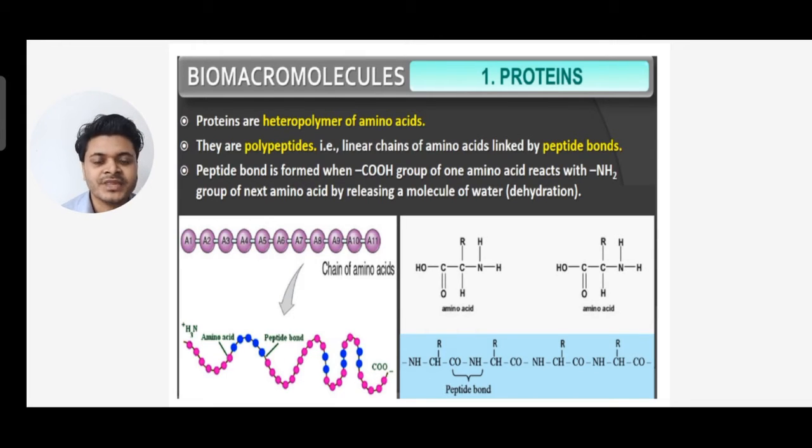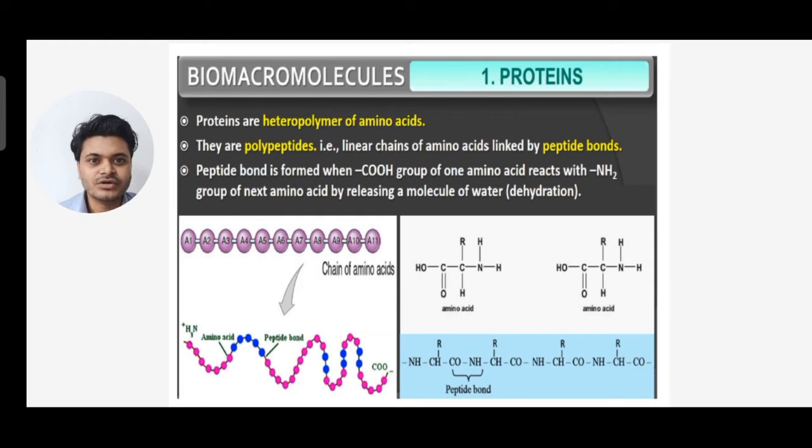That means all the amino acids are joined together by peptide bonds. Linear chains of amino acids are linked by peptide bonds to form the protein. A peptide bond is formed when the carboxylic group of one amino acid reacts with the amino group of the next amino acid, releasing a molecule of water due to dehydration.